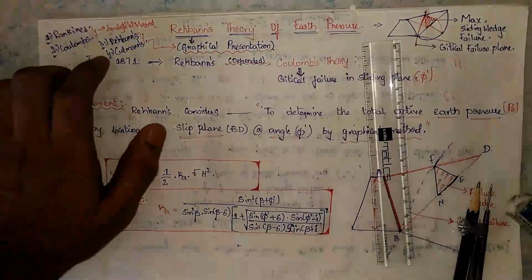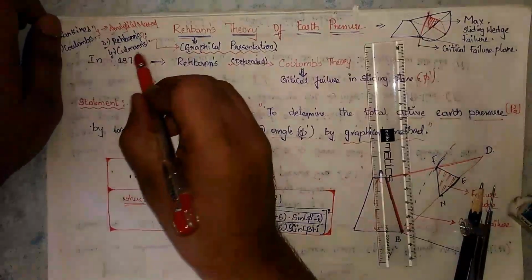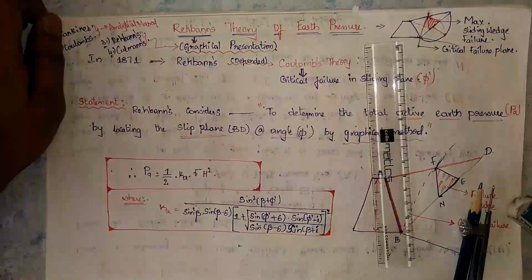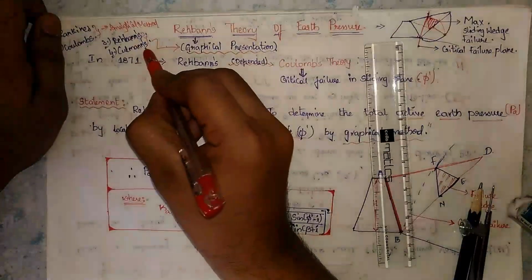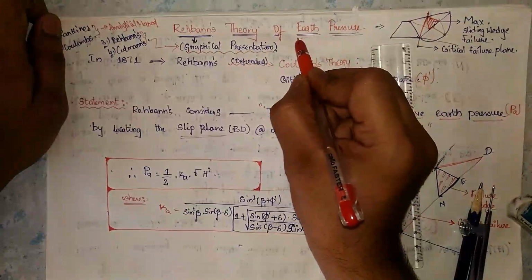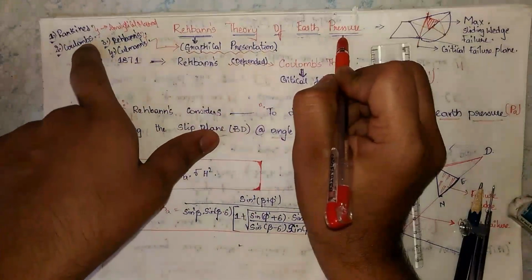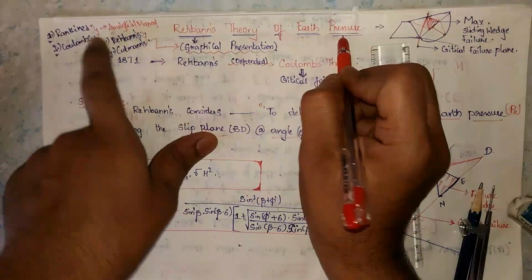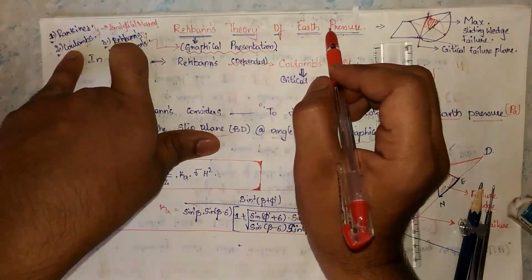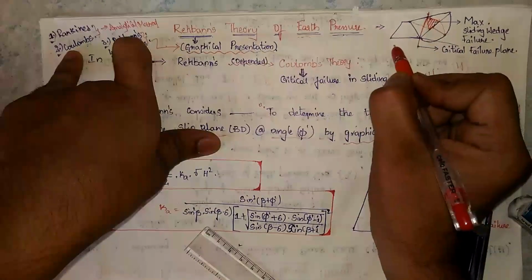Now come to the graphical presentation. Why do we call these two theories graphical? Rebhann and Culmann determined the earth pressure theory depending on Coulomb's wedge theory, the same Coulomb's wedge theory. By reference to Coulomb's wedge theory, they took a sliding wedge failure. Beside the title, see the small figure.